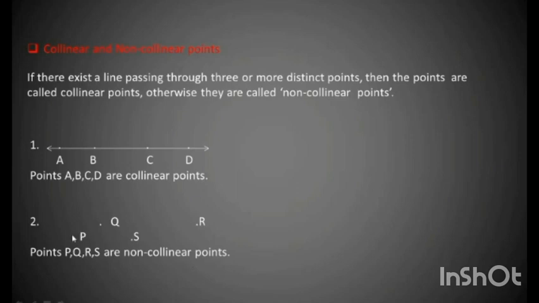Because we cannot draw a single line passing through more than 3 points. So, those points are called non-collinear points. Children, I hope you are able to understand. Please make a note of whatever is being shown on the slides.